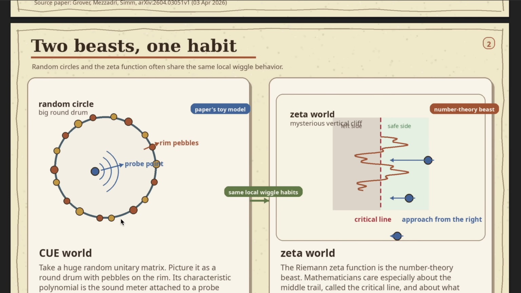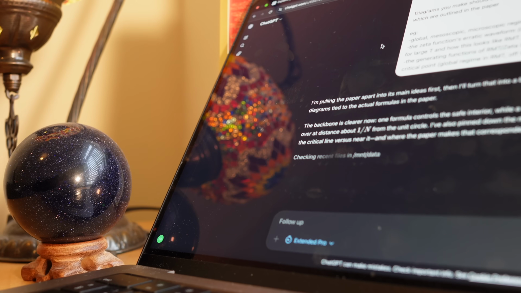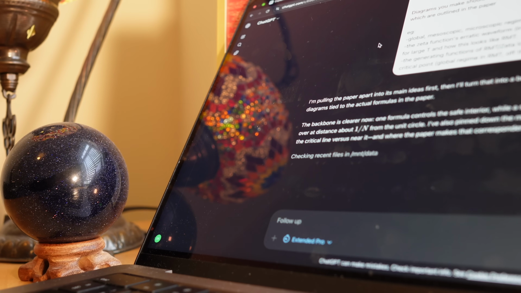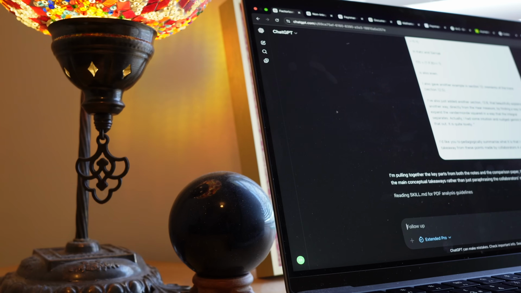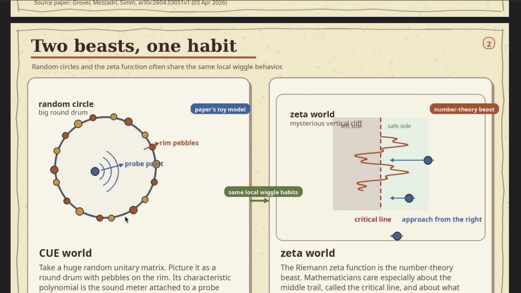Of course, this is something that a lot of people are wondering, and so we're going to be testing the capacity of this $200 AI model, which is OpenAI's most expensive one for consumers, in explaining a research paper that I've just released with my PhD supervisor and a collaborator, to see to what extent these models really do understand research level maths and their abilities to consequently explain it at a few different levels.